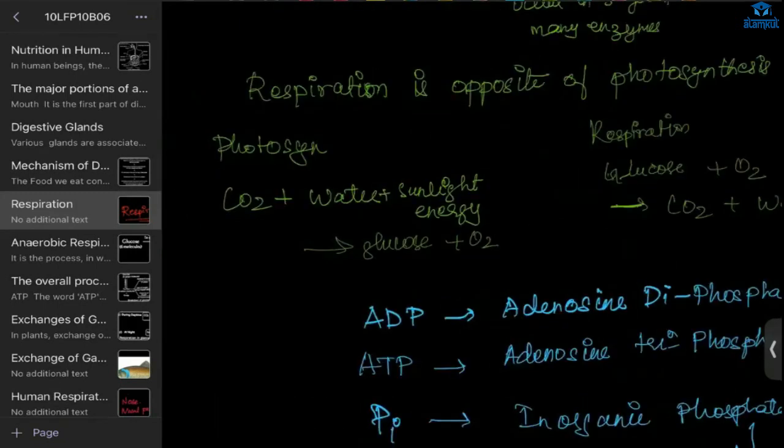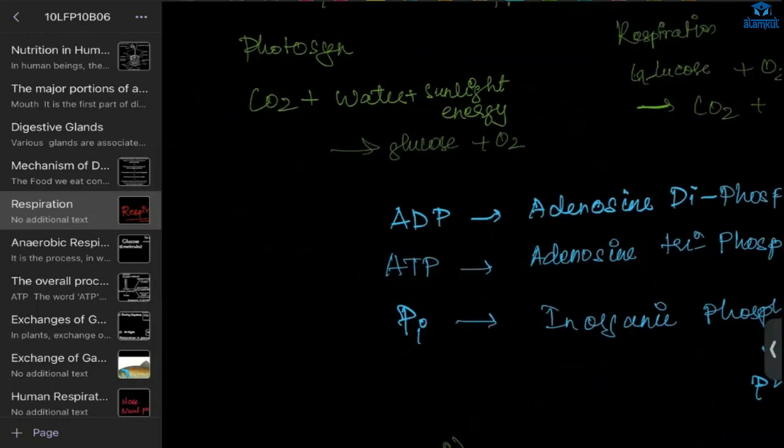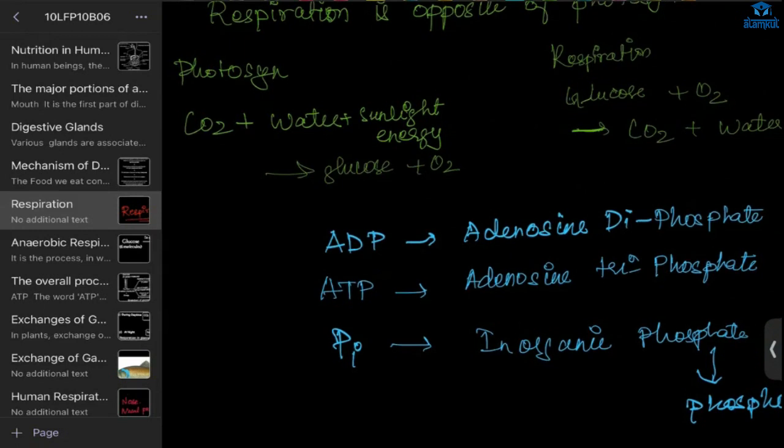Now, respiration is the opposite of photosynthesis. In photosynthesis, what will happen? Carbon dioxide, water, and sunlight energy give us glucose and oxygen. Here, in respiration, glucose and oxygen give us carbon dioxide, water, and energy. Opposite, right? Photosynthesis and respiration.